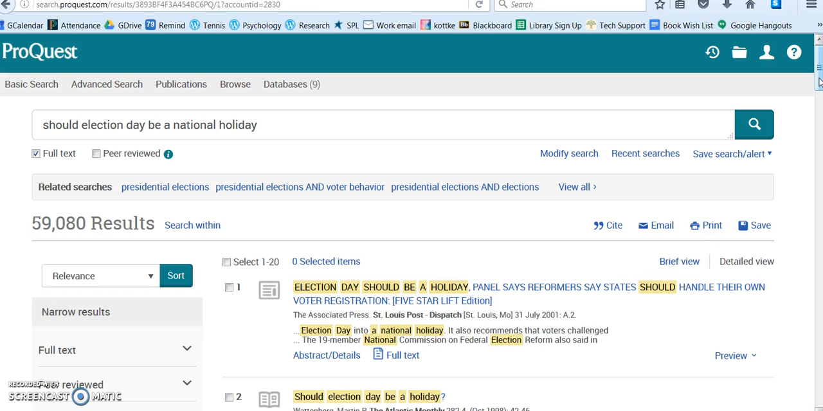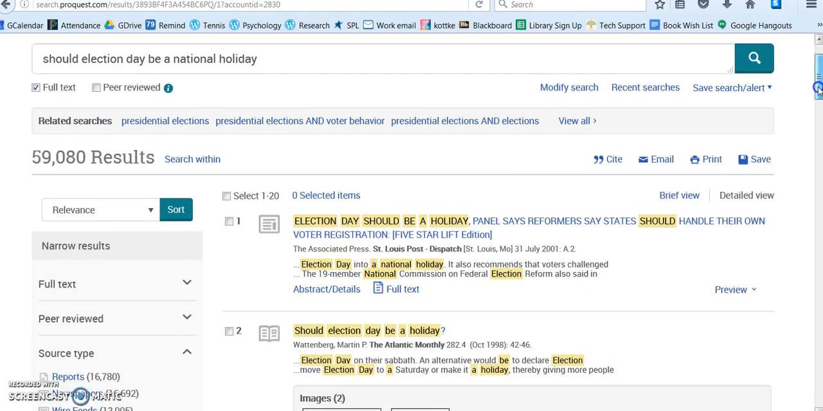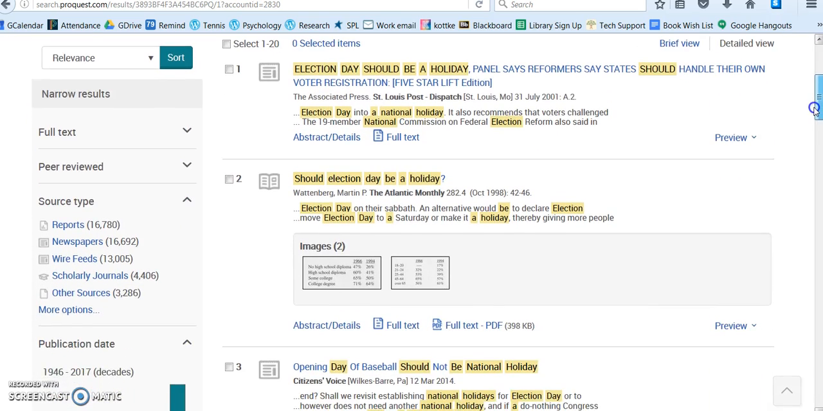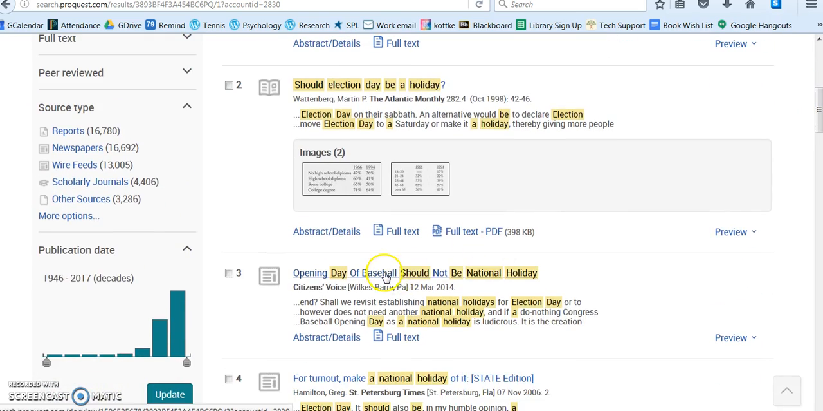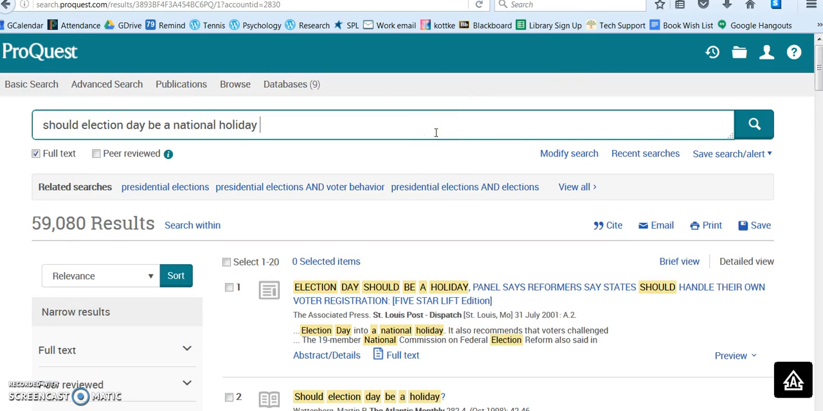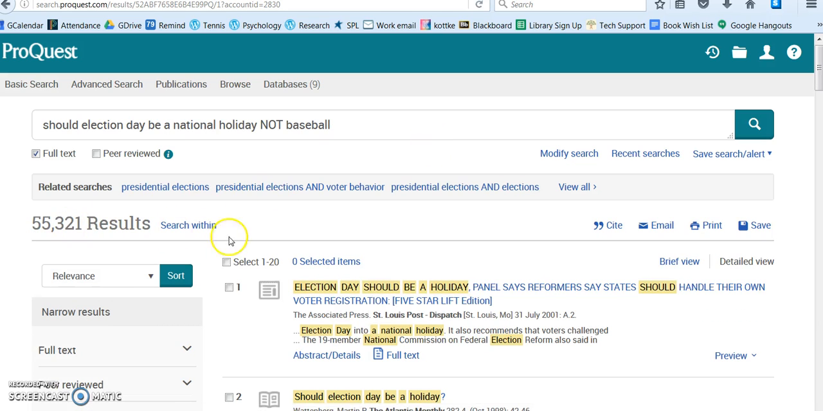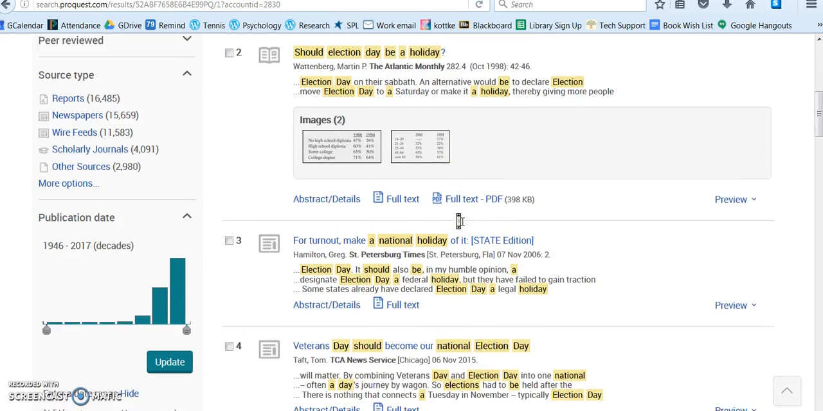One of the ways that I like to narrow things down is to figure out what results did I get that I didn't want to get. So should Election Day be a holiday? That looks good. Opening day of baseball should not be a national holiday. Let's just say not baseball. So we narrowed it down a little bit. Let's keep looking.